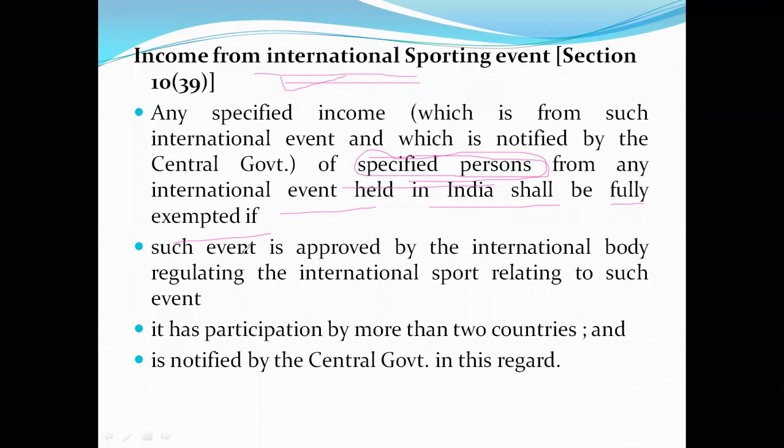So such, but provided the condition is such event is approved by the international body regulating the international sporting event, such as, let us take for example, if it is cricket, you will call it ICC, International Cricket Council. Suppose Olympics, conducted in India by a company, let us take for example, it may be Reliance, Tata, Birla, any company. The International Olympic Committee, IOC, should give permission for that. Okay, it should be recognized by IOC.